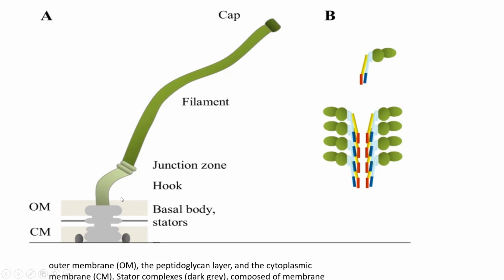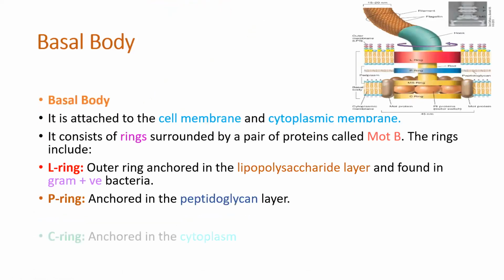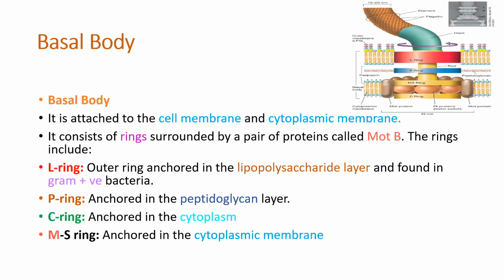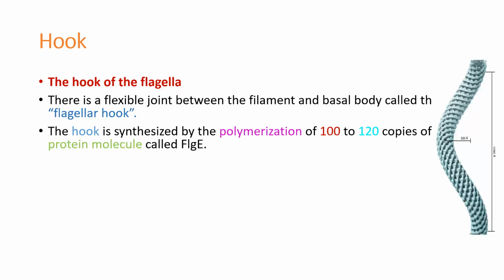Next one, the hook. Look at here, this is the curved shape. This is called the hook. It is a very flexible joint between the filament and the basal body. The hook is synthesized by the polymerization of 100 to 120 copies.